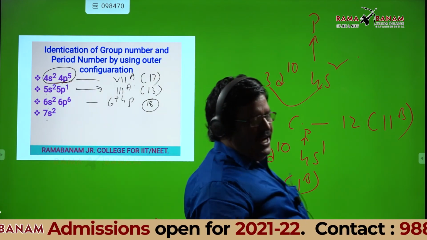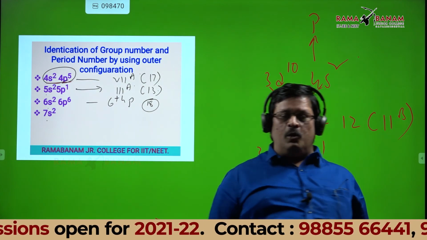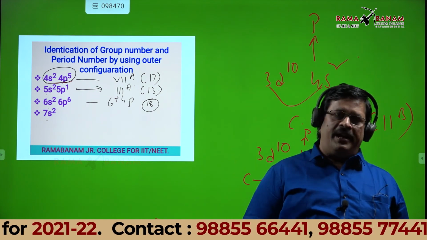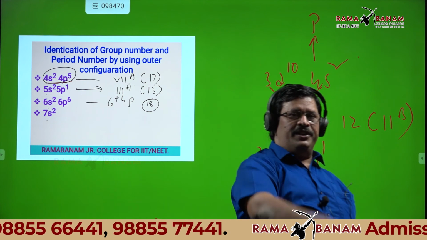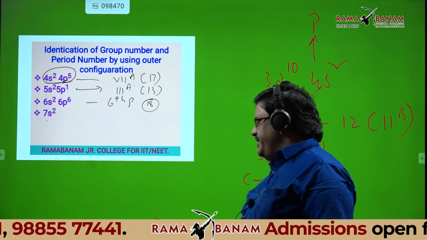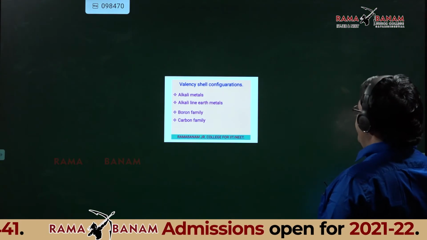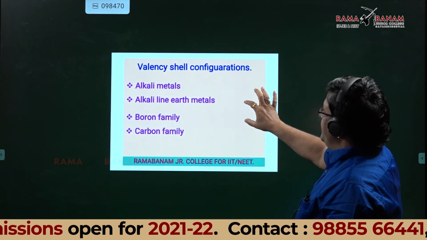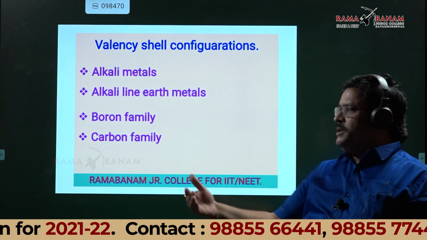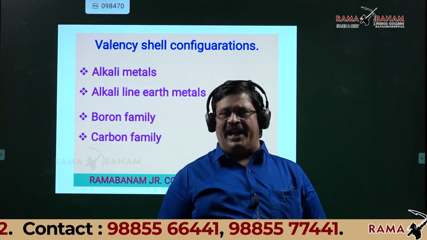So, students, this is how to identify the group number and period number by using the atomic numbers and also by using the outer configurations. Okay? Any doubt? No, sir. You should know the specific names of at least the A groups.